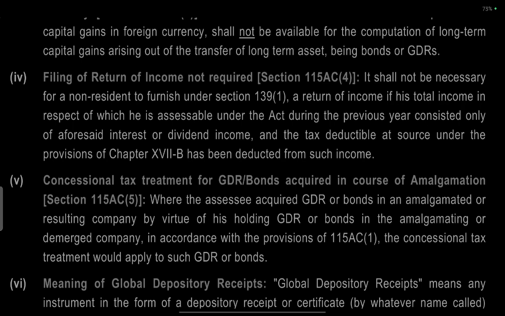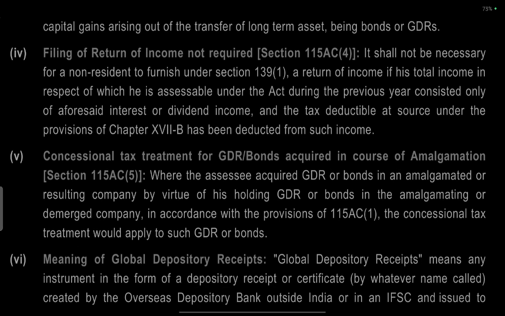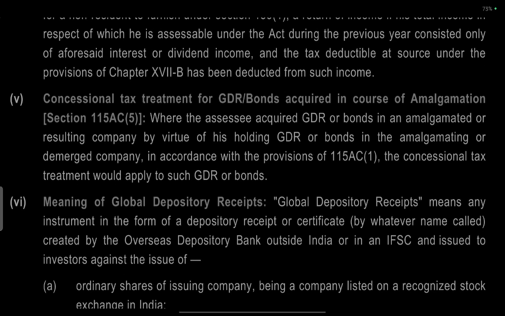It shall not be necessary for a non-resident to furnish a return under section 139(1) if the total income in respect of which he is assessable under the Act during the previous year consists only of the aforesaid interest or aforesaid dividend income, and tax deducted at source under Chapter XVII-B has been deducted on such income. Concessional tax treatment on global depository receipts and bonds acquired in the course of amalgamation, section 115AC clause 5.